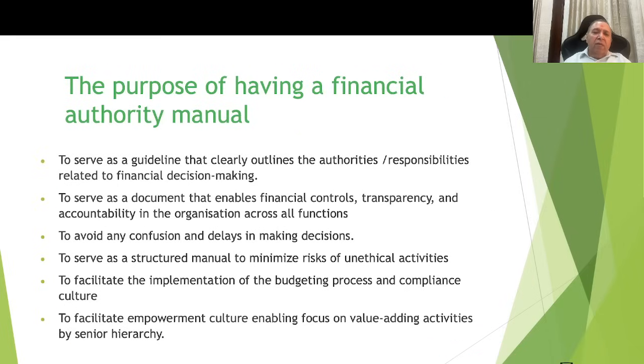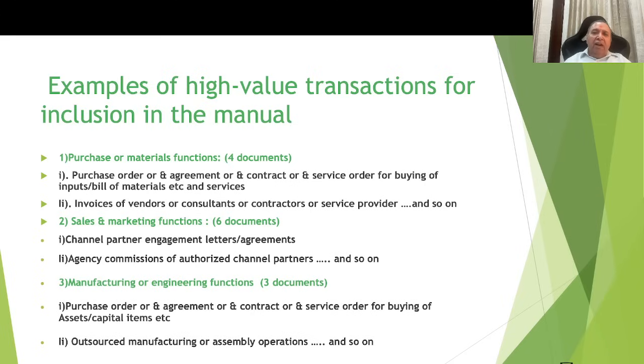Purpose of having a financial authority manual. Such a manual is aimed to serve as a guideline that clearly outlines the authority's responsibilities related to the financial decision making process, to serve as a document that enables financial controls, transparency and accountability in the organization across all functions, to avoid any confusion and delays in making decisions, to serve as a structured manual to minimize risk of unethical activities, to facilitate the implementation of the budgeting process and compliance culture, and to facilitate empowerment culture, enabling focus on value-adding activities by senior hierarchy. Few examples of the high-value transactions for inclusions are as below.